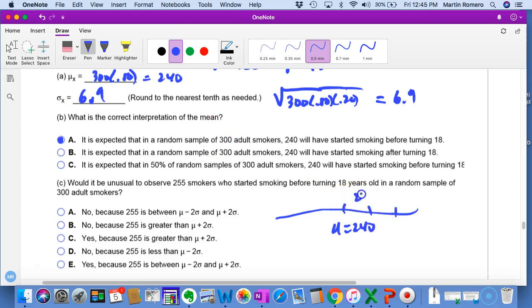So from here, this is 240, and you add another 6.9 to that, and the next one would be 250. So this number is 253.8, and then we notice that 255 would be over here. And so yes, it's more than 2 standard deviations above the mean, because 255 is greater than the mean plus 2 standard deviations. So it would be unusual.